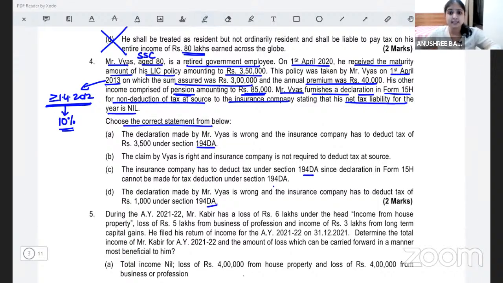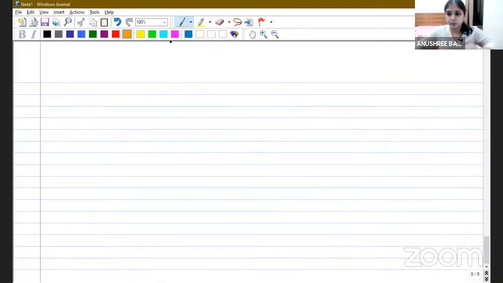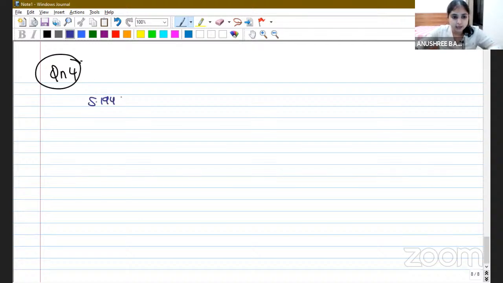Let me discuss the section with you first, and then we will do the solution. So this is question number 4 that we are discussing about. Now, what does section 194DA say? Section 194DA says the tax will be deducted at source if you get insurance compensation from any insurance company. But then not always. The section 194DA is not applicable to every.